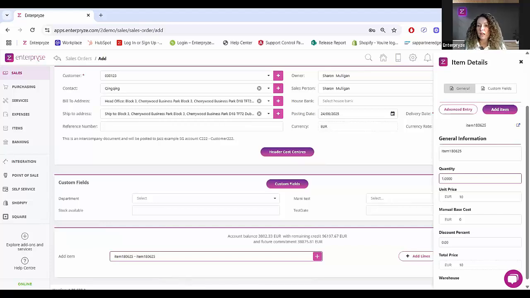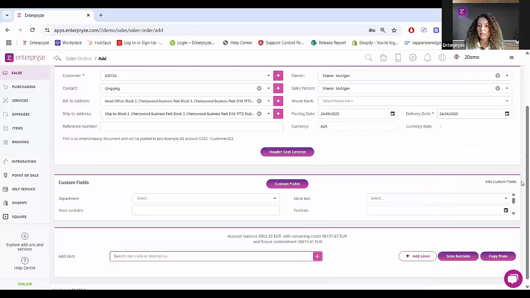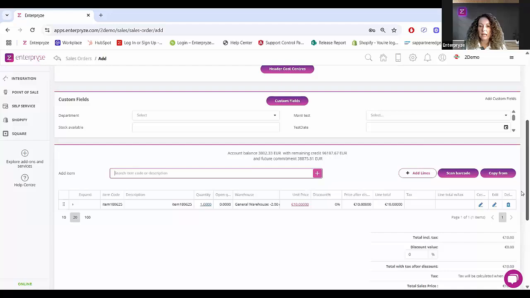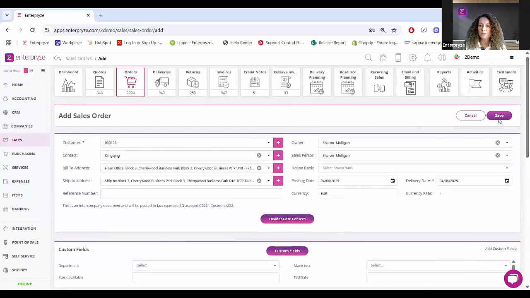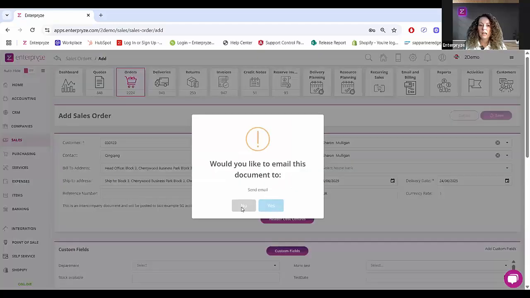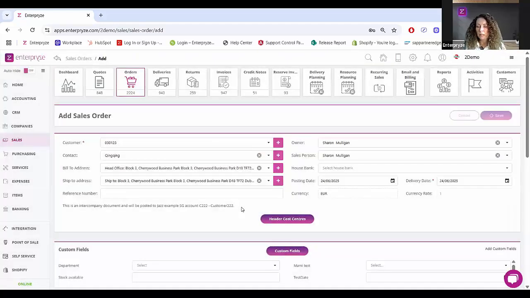So very simply here, this is just your line entry. And as you can see here, we've just got the usual quantity and the price. One thing I'm going to add in here is a manual base cost, because this particular organization records gross profit by actual. So that would be manual base cost. So I want to add that in now so I can show you how that looks on the WISE panel once we update that for the GP. So let's just add in the line. Excellent. And you can see there the line has been added in, and I'm going to pop up to the top of the screen here and just simply click on save. And now we will activate the intercompany WISE panel.